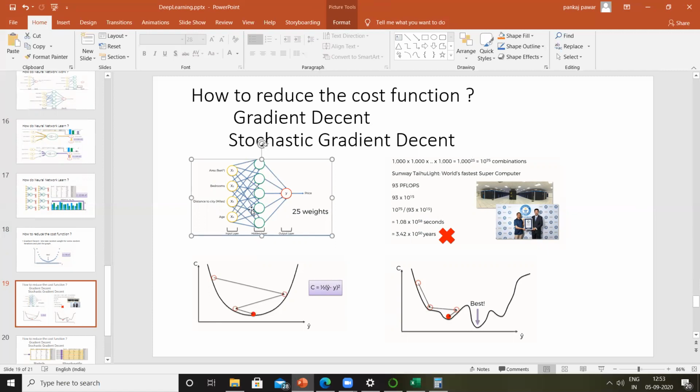Now in this example, we have overall how many neurons? 1, 2, 3, 4, 5, and this one is the 6th. Each neuron is going to receive inputs 1, 2, 3, 4. So this neuron receives 4, this neuron receives 4, this neuron receives 4, and this neuron also receives 4. So 4 fives are 20, 20 weightages here. And each of these neurons sends its output to the next neuron, which is the output neuron Y. So here again, we have another 5 weightages. So overall, we have 25 weights.